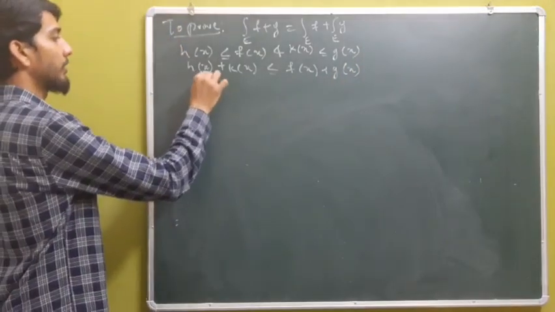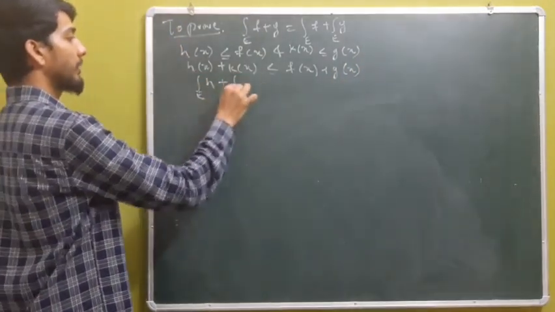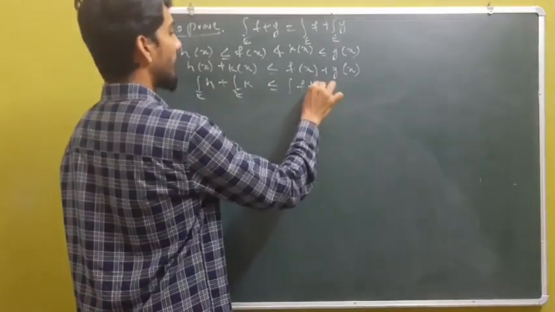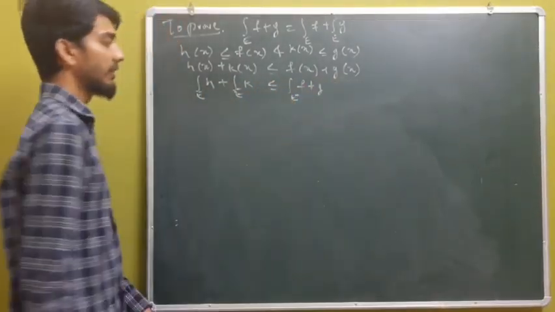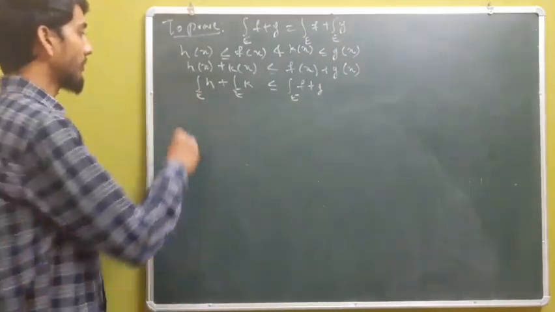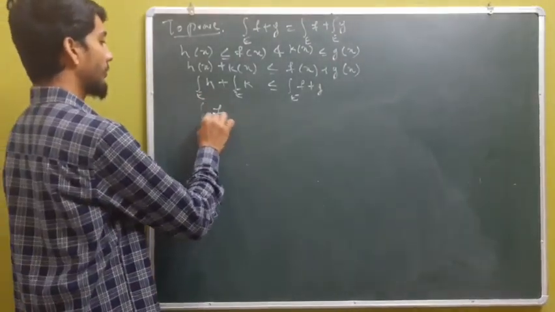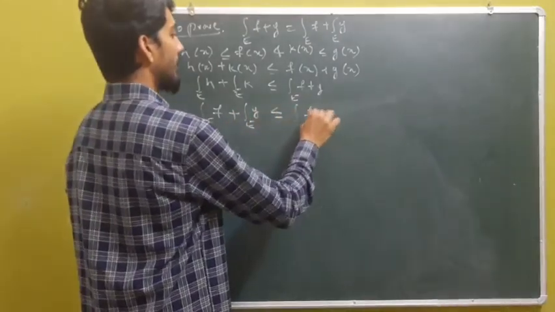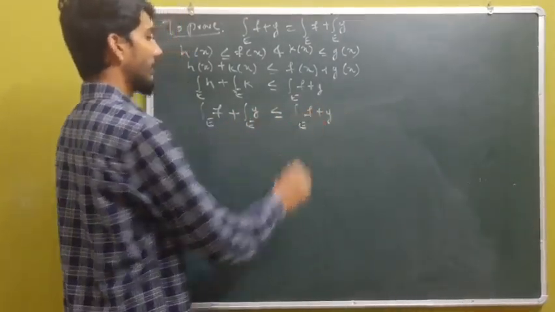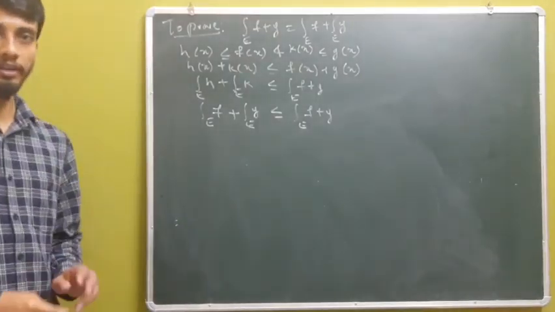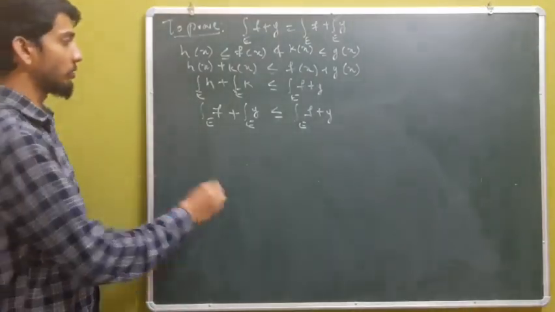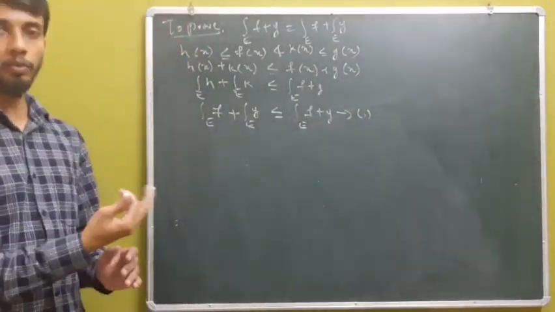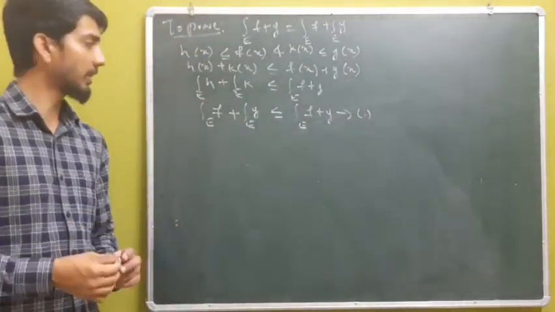Thus, I have the integral of h over E plus the integral of k over E less than or equal to the integral of f plus g over E. Now taking the supremum, I do have the integral of f over E plus the integral of g over E less than or equal to the integral of f plus g over E. Now this proves one side of the inequality, and I call that 1. It remains to prove the other side in order to get the equality.